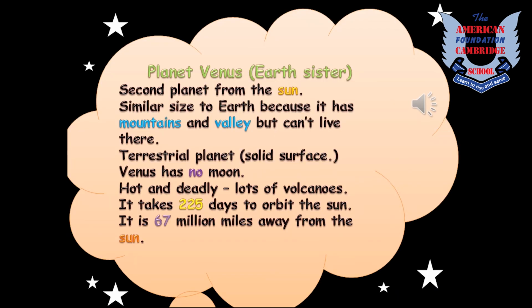So children, planet Venus is the hottest planet in our solar system. It is very small and it is very rocky. Venus is also called Earth's sister because it has an active surface, including mountains and volcanoes. Venus also does not have any moon. This planet is hot and deadly, that is why people don't live over there. And it takes about 225 days to orbit the sun. Alright kids, and it is 67 million miles away from the sun. Now let's move on to the next slide.